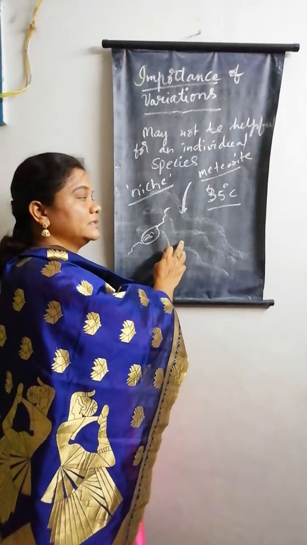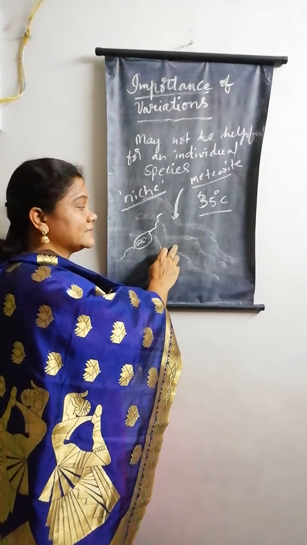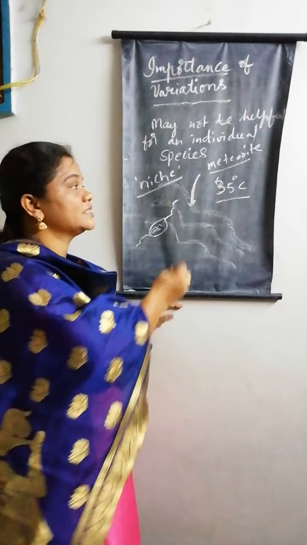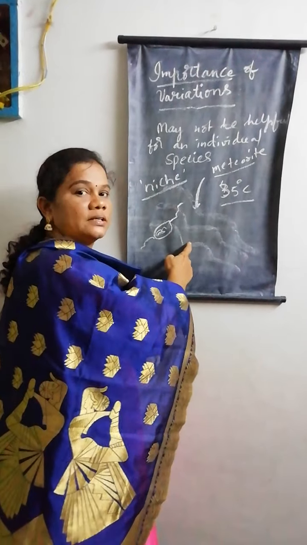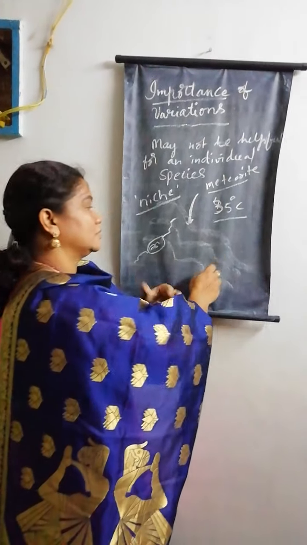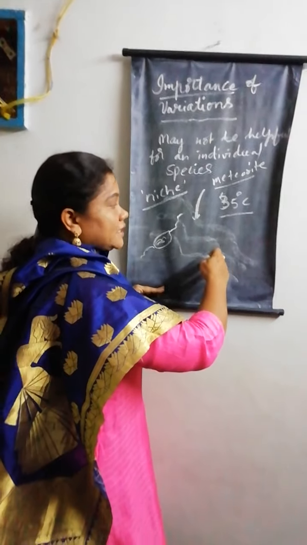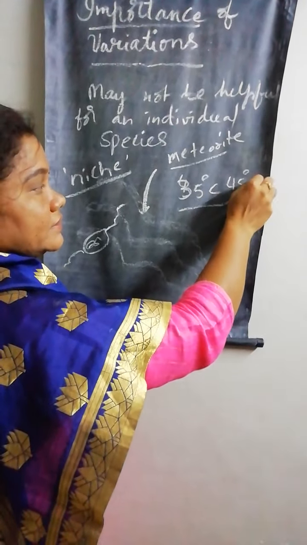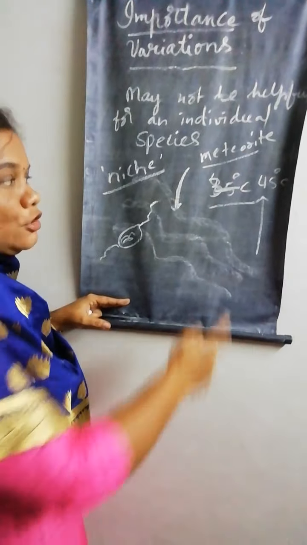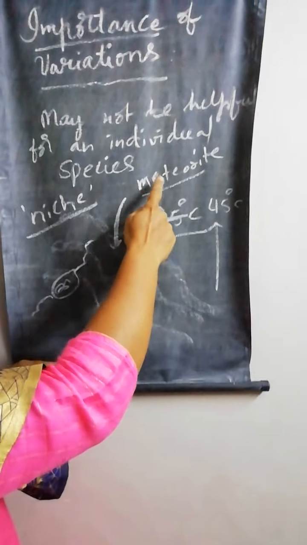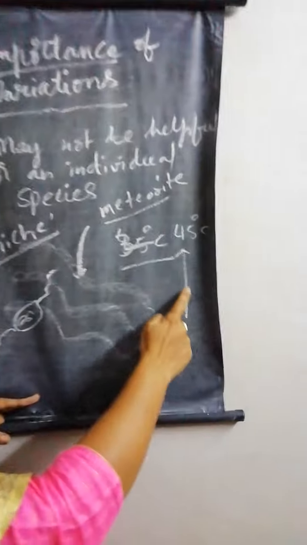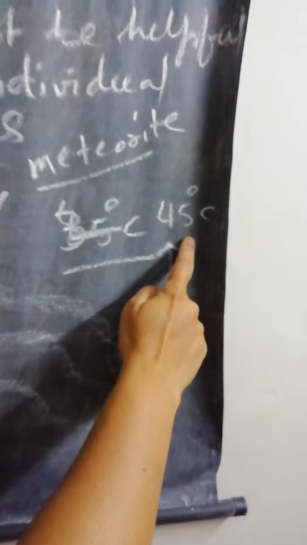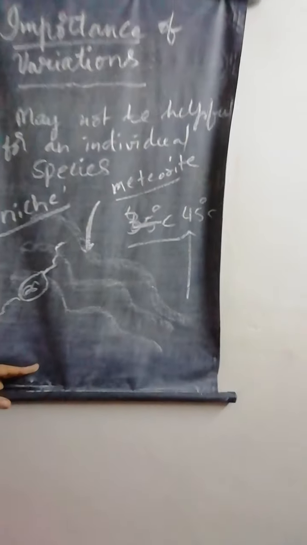So the meteorite hits this stream, and all of a sudden the temperature of this habitat increases to 45 degrees centigrade. Normally it is 35, but after the meteorite hit it suddenly increased to 45 degrees centigrade.